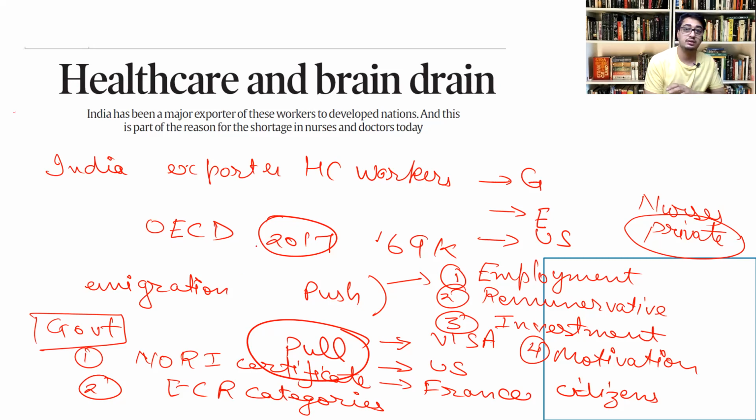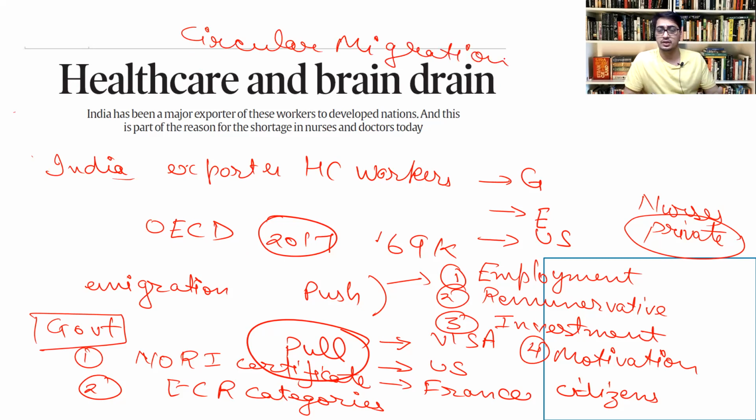Third, one more suggestion is that we can encourage something called circular migration. So what is circular migration? It is that these professionals who are going outside to get professional education, for example, under the J1 visa of the US government, which is about getting professional qualifications over there, after getting those studies done, they should be encouraged to come back and serve in India. So that can be there.